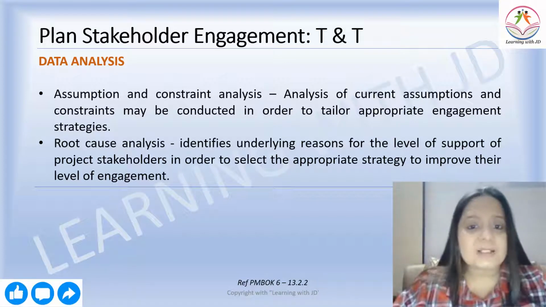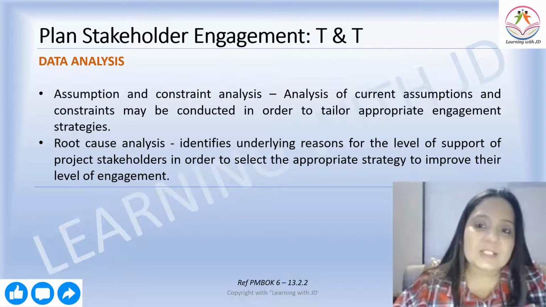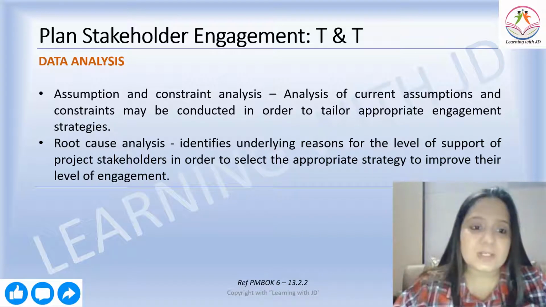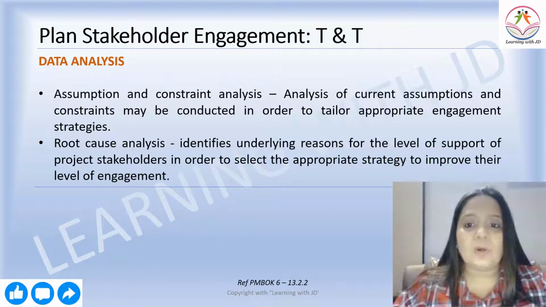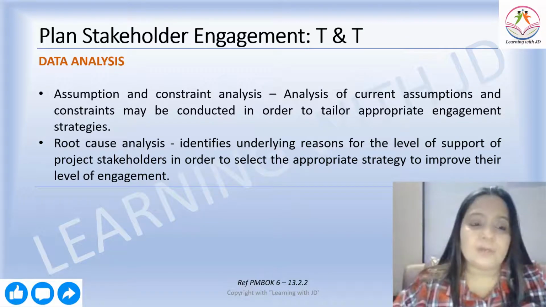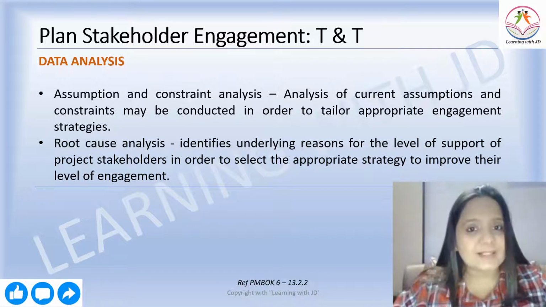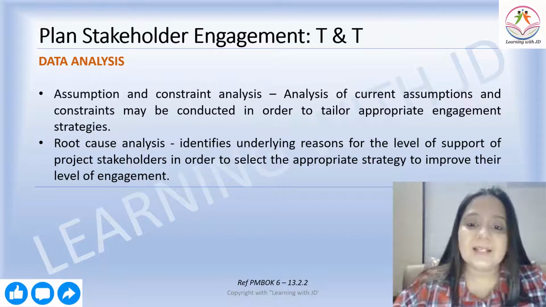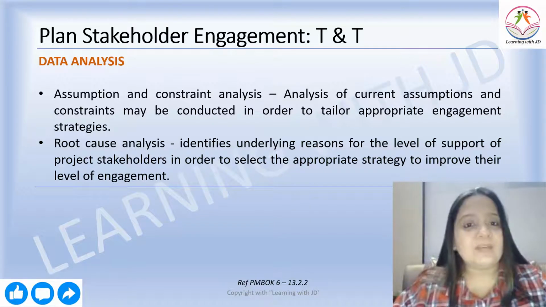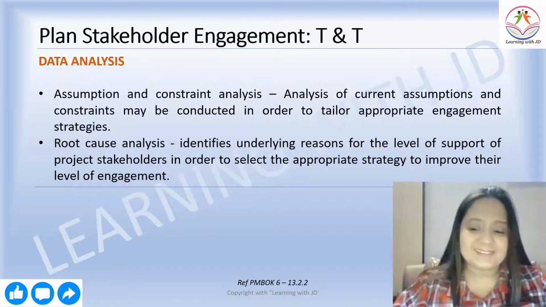So assumption and constraint analysis: analysis of current assumptions and constraints may be conducted in order to tailor appropriate engagement strategies. Another way of doing analysis is root cause analysis. It identifies underlying reasons for the level of support of project stakeholders in order to select the appropriate strategy to improve their level of engagement. Yeah.